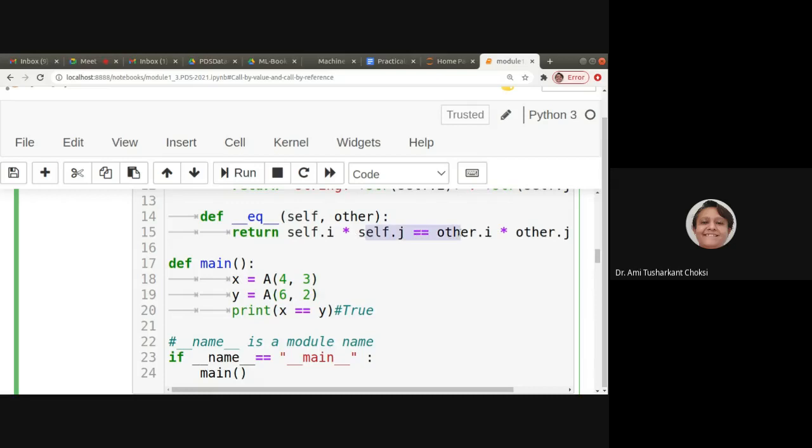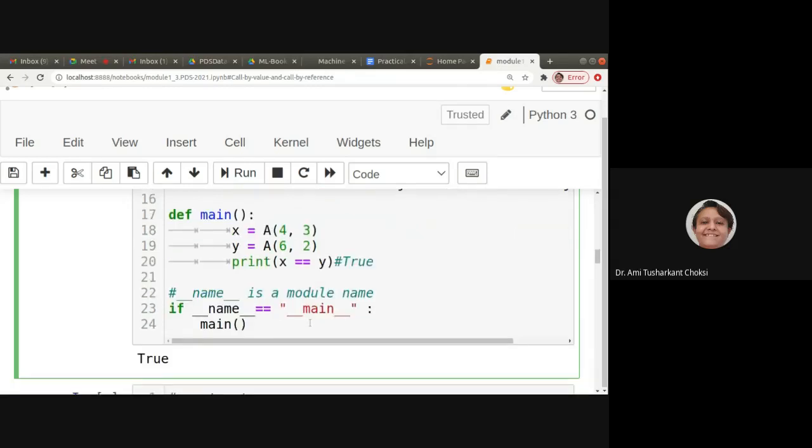So this is equal, isn't it? So if x is equal to y is checked with this method, it is equal, so it will return true. Now if you want to check what is the module name.